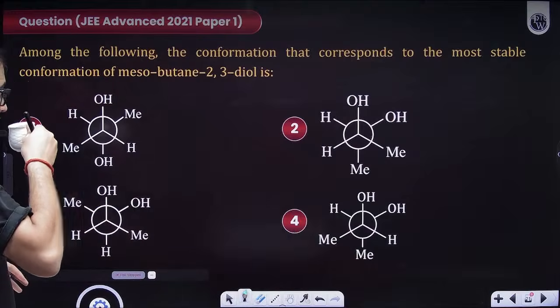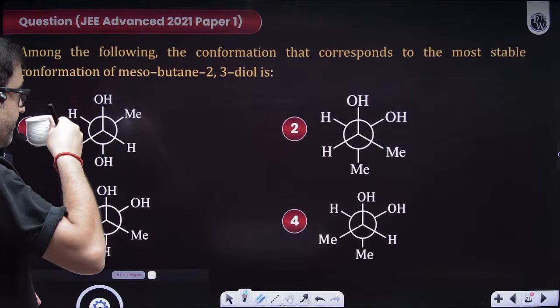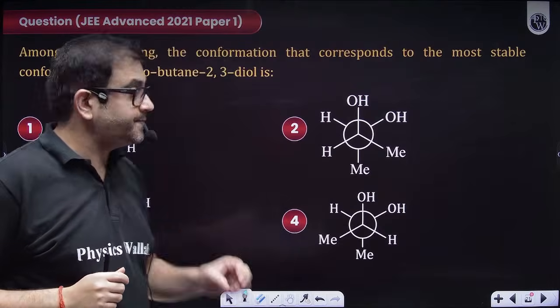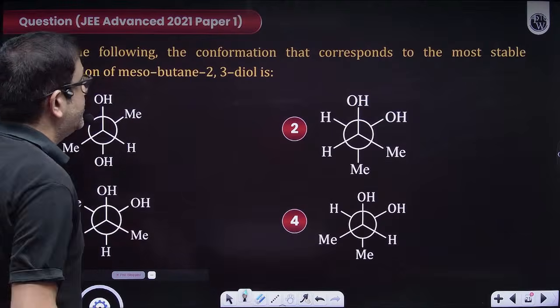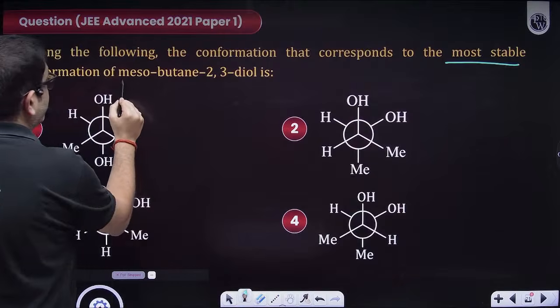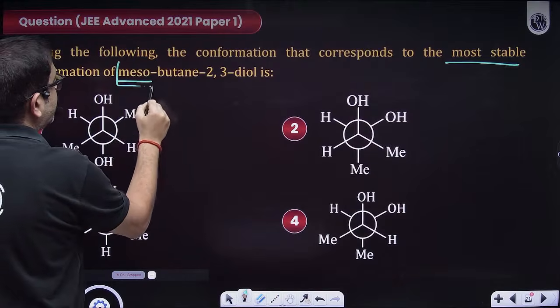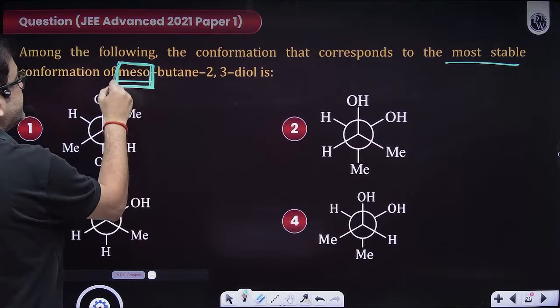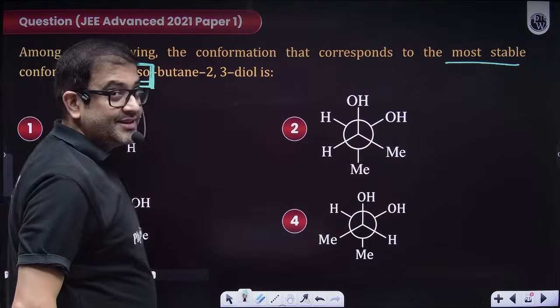Now the question says, we have to speak of the conformation that corresponds to the most stable conformation of meso. First of all, beta, you have to draw a meso form. What is a meso form?